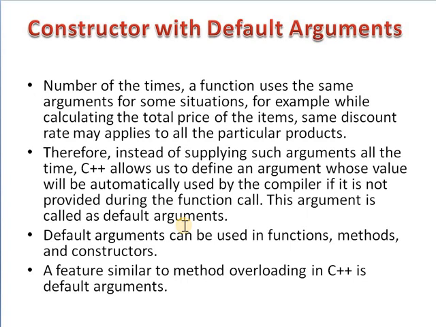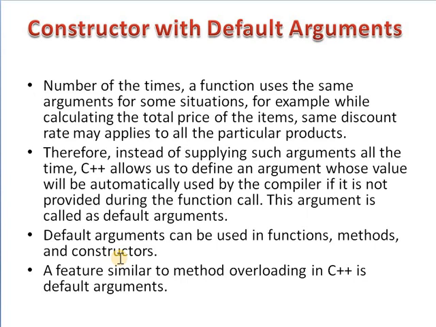If you do not give the value to that particular function, then the compiler automatically takes that value by default. Default arguments can be used in functions, methods and constructors; in any function, any member function, any method or any constructor.